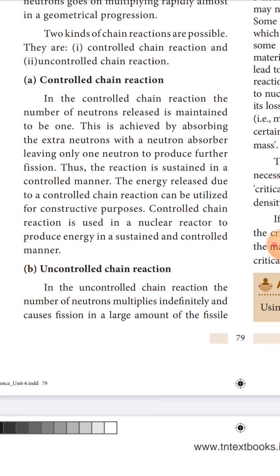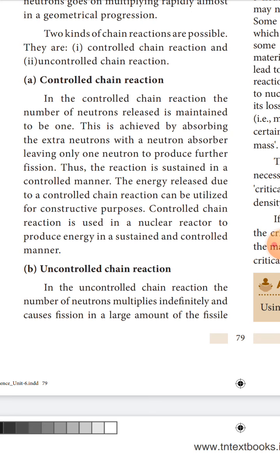The energy released due to the controlled chain reaction can be utilized for constructive purposes. Controlled chain reaction is used in a nuclear reactor to produce energy in a sustained and controlled manner. So, controlled reaction is utilized for constructive purposes.